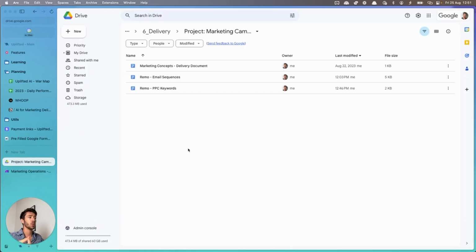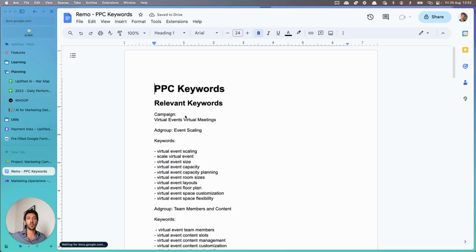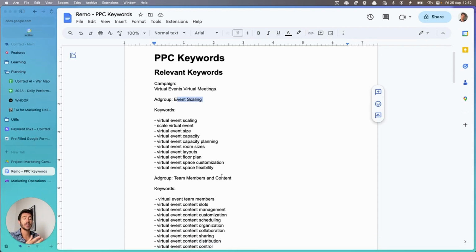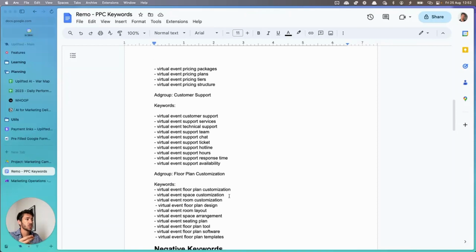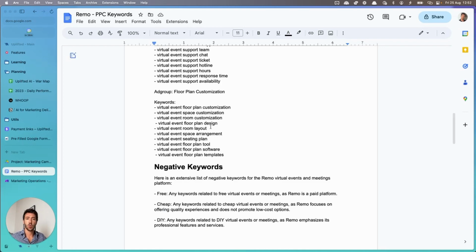And here, for example, we have these PPC keywords as a document. Inside this document, as you can see, we have the relevant keywords divided by campaign, divided by ad group. So we have different ad groups that we can look at, then judge the output and see, okay, what works, what doesn't work, what we should change, what we shouldn't change. For example, here they have something around customer support, which is maybe not a priority for us. So let's get rid of this and not add that to their Google Ads campaign.